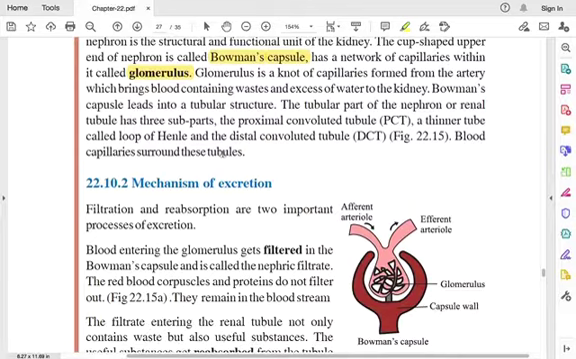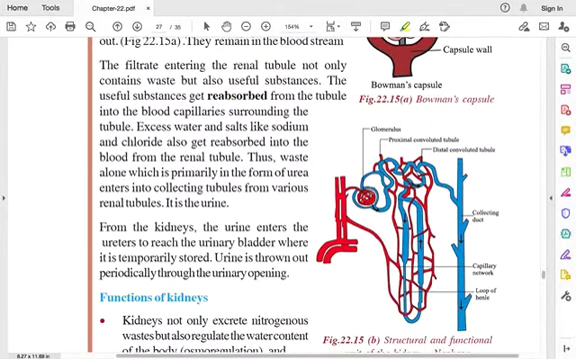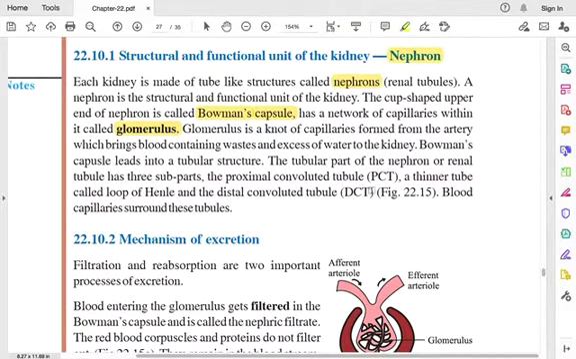So arteries conduct blood. They bring blood containing waste and excess water to the kidney, and then there in the kidney, the blood is purified, I mean the waste is removed, and the useful things are reabsorbed. If there are any useful things, then they are reabsorbed and taken back.